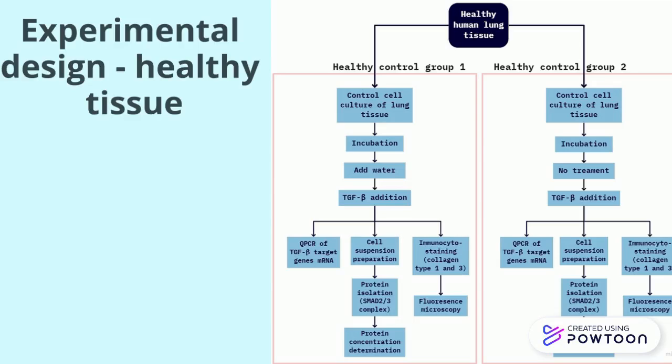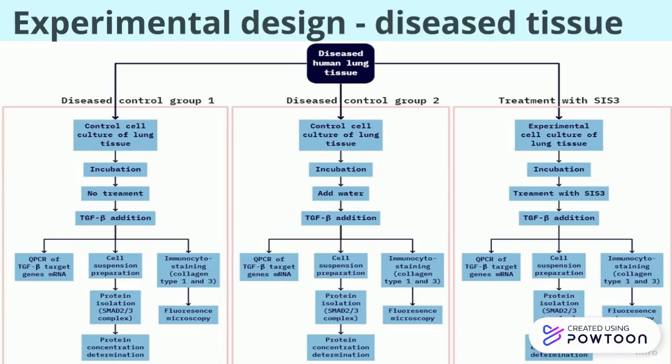To test our hypothesis, we formulated the experimental setup depicted here. First, lung tissue was cultured from both healthy and diseased donors. The IPF cultures we divided into three groups. Group 1 will receive no treatment, Group 2 will be treated with a solution, Group 3 will be treated with CYS3. The healthy cultures will be used as control. By comparing the results of the qPCR and immunocytostaining, a conclusion can be drawn concerning the effectiveness of inhibiting SMAD3 to disturb fibrosis in IPF.